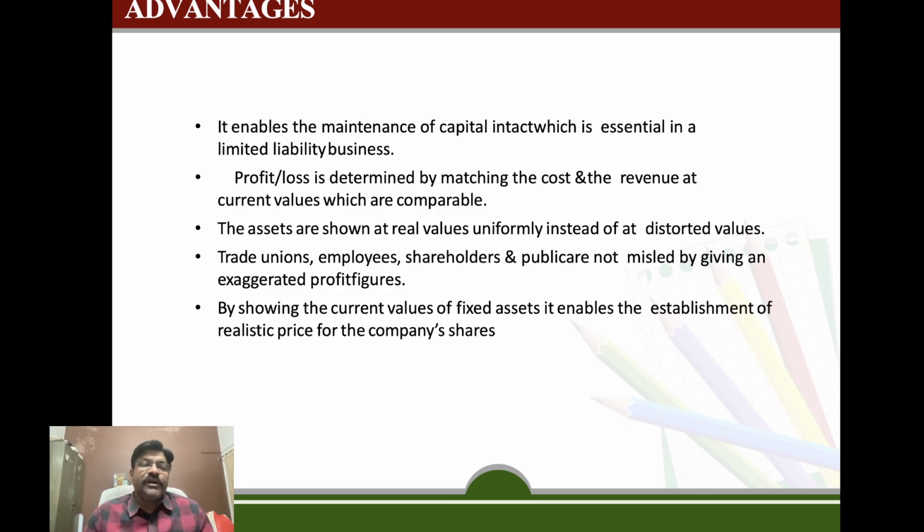This way, we will come to the end of the first unit, where we have covered all the topics from the definition of accounting, importance of accounting, bookkeeping, basic terms of accounting, and the concepts and conventions of accounting, which help us in understanding more about accounting in the coming sessions.